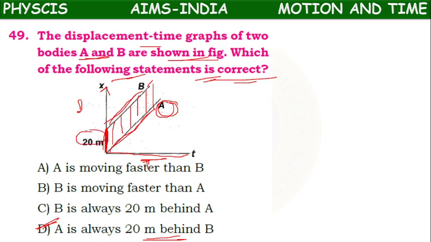In the beginning a 20 meter difference is there. Up to the end also they will maintain the same difference. Moving faster, wrong. B is behind, wrong. A is behind, correct. So D option is the correct answer.